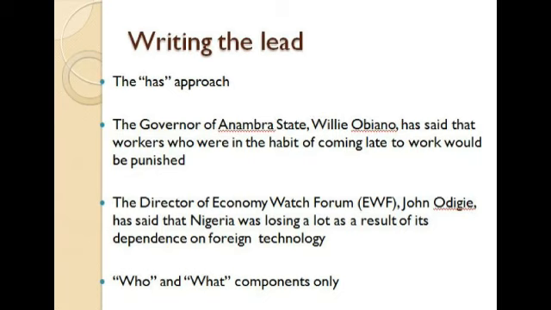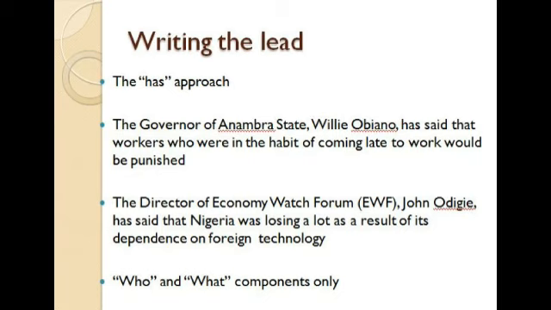Check other newspapers. Check those who have written the stories. The best way to learn how to write a lead or how to write a news story is to read news stories written by journalists working for reputable media organizations. That way you will learn how to write the lead. And that's what we're trying to do here. The governor of Anambra State, Willie Obiano, has said that workers who were in the habit of coming late to work will be punished. Look at another lead.